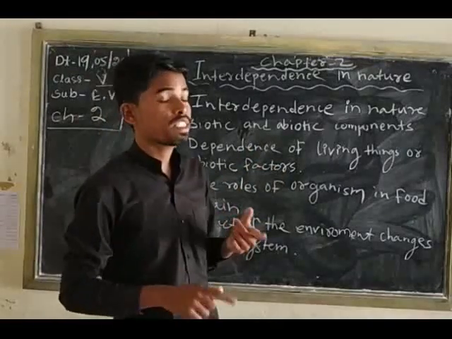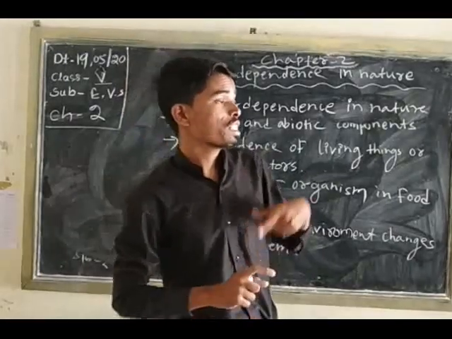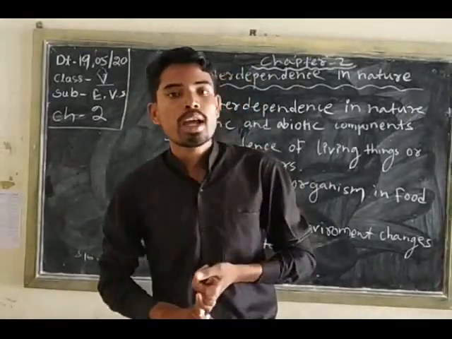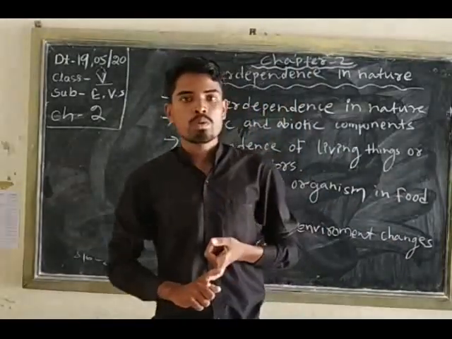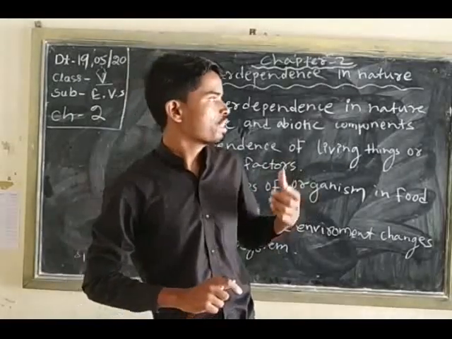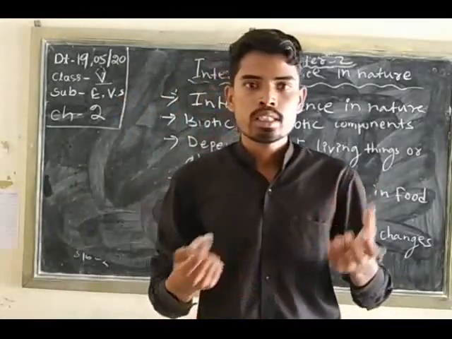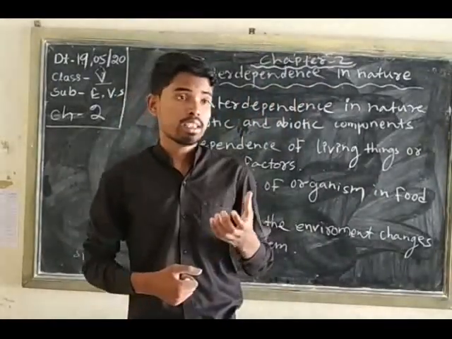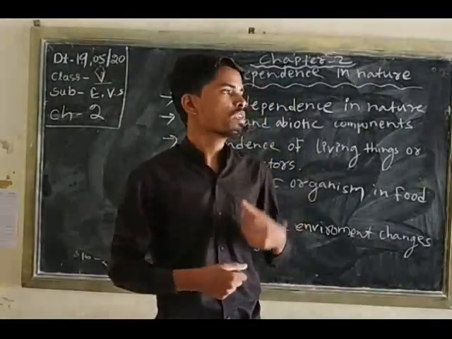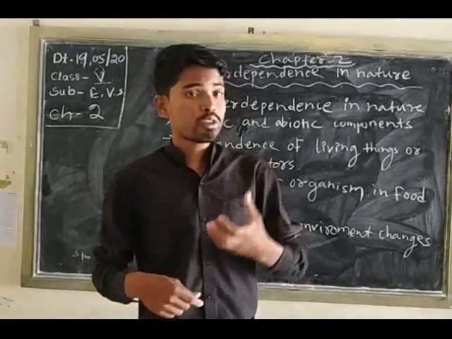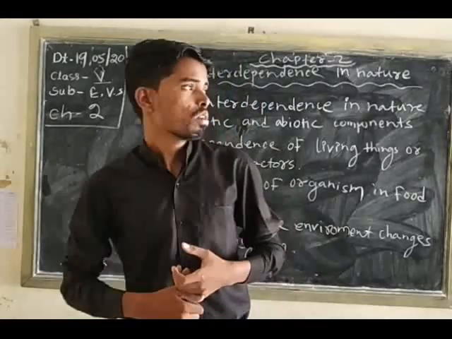What is an ecosystem? The relation between living organisms and their environment is called an ecosystem. What are examples of ecosystems? The pond ecosystem, grassland ecosystem, and forest ecosystem are natural ecosystems, and an example of an artificial ecosystem is an aquarium.